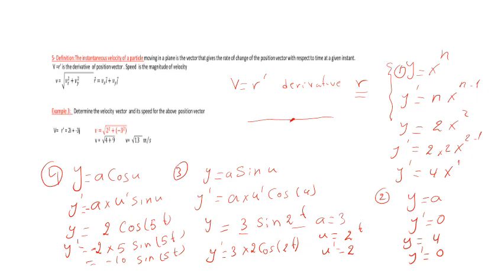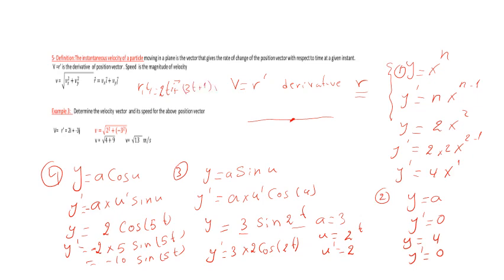Okay, here we have velocity, v. The r of t is equal, for example, to the example we took before: r of t equal 2t i plus 3t plus 1 j.